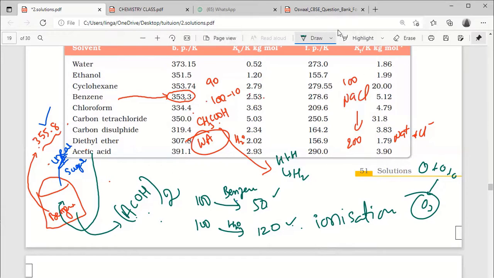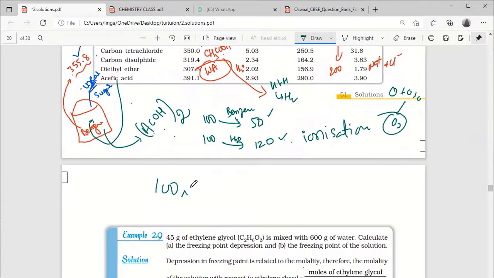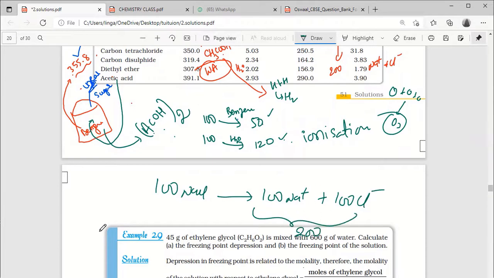Suppose I take 100 NaCl particles, it becomes 100 Na plus and 100 Cl minus. That means 200. That is 100% ionization. Even HCl is like this. HCl, NaCl, KCl, all. Is it clear?